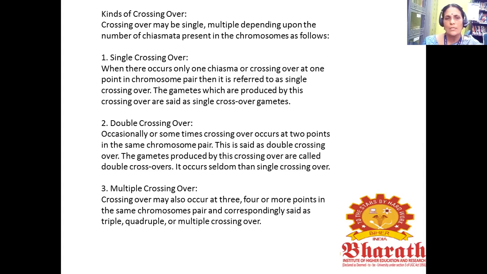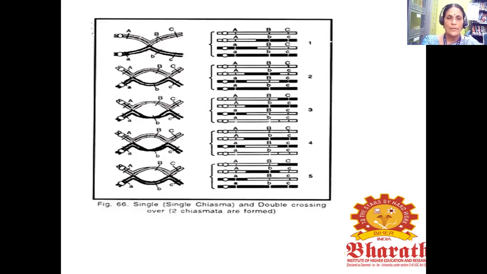The second one is double crossing over. Sometimes crossing over occurs at 2 points in the same chromosome pair. This is called double crossing over, and the gametes produced by it are called double crossovers. It occurs more seldom than single crossing over. The next one is multiple crossing over. Crossing over may also occur at 3, 4 or more points in the same chromosome pair, and correspondingly it is called triple, quadruple and multiple crossing over.